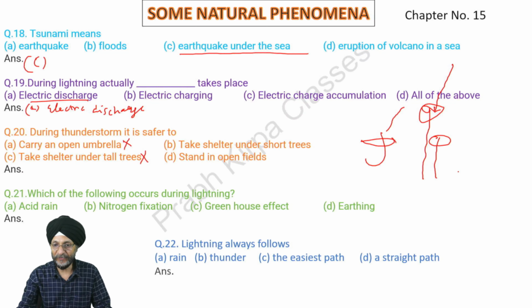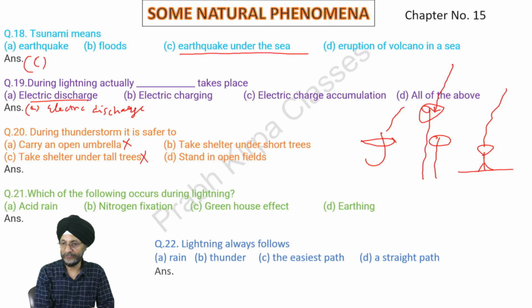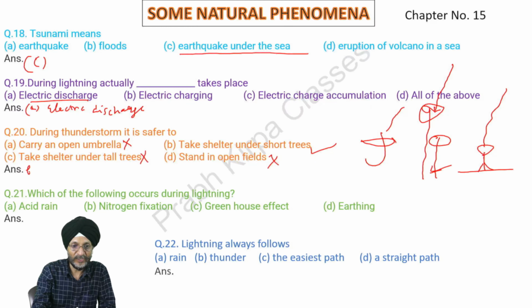If we are standing in an open field, then lightning may strike us and we may burn severely. So this is also not correct. From the given options, it is correct that it is safer to take shelter under short trees. This is the safe option. Answer is short trees.